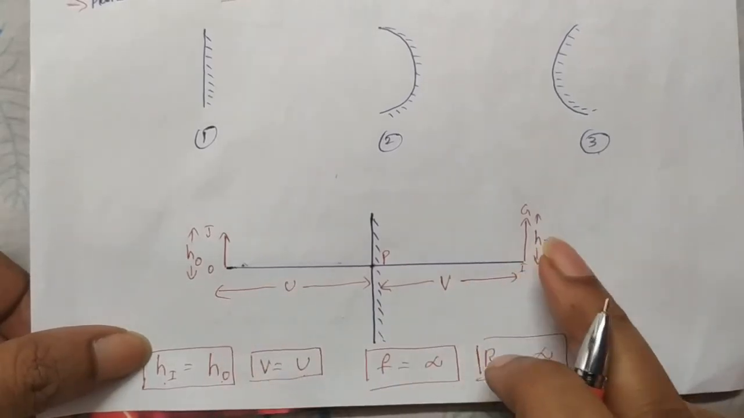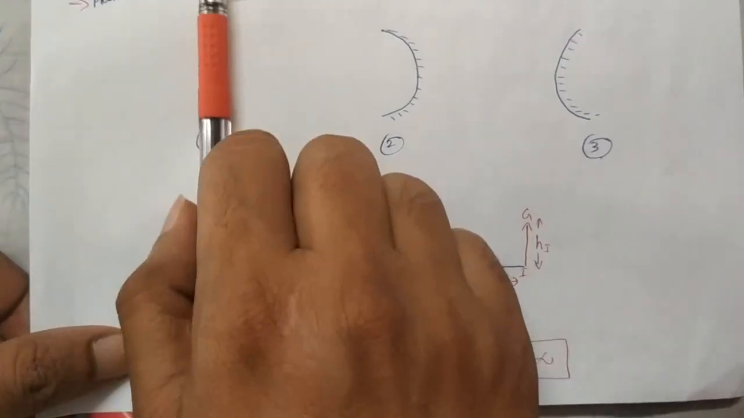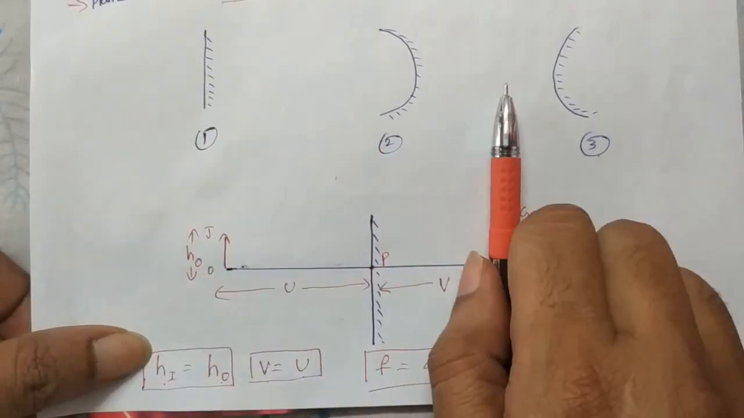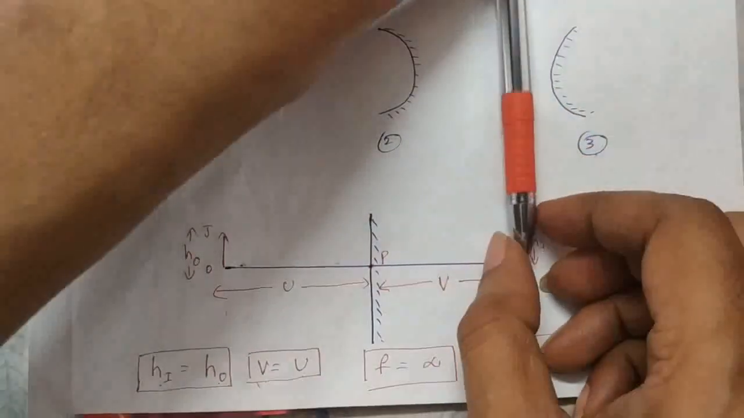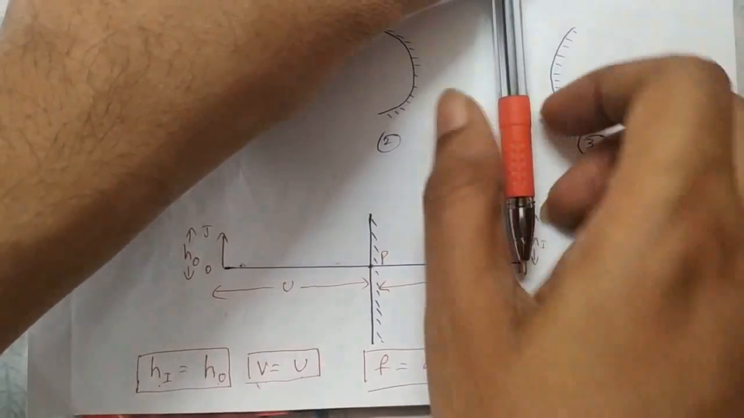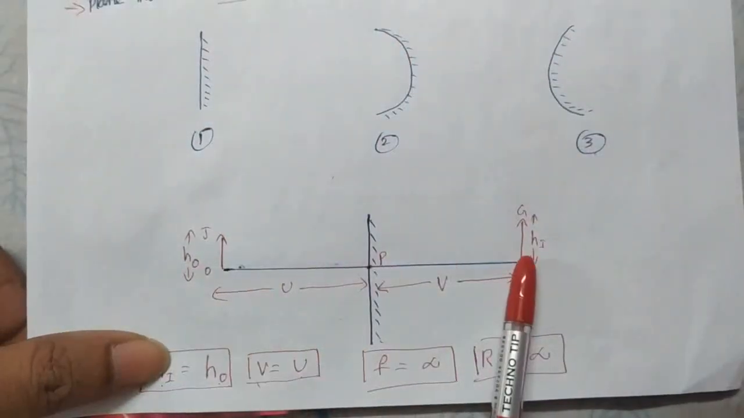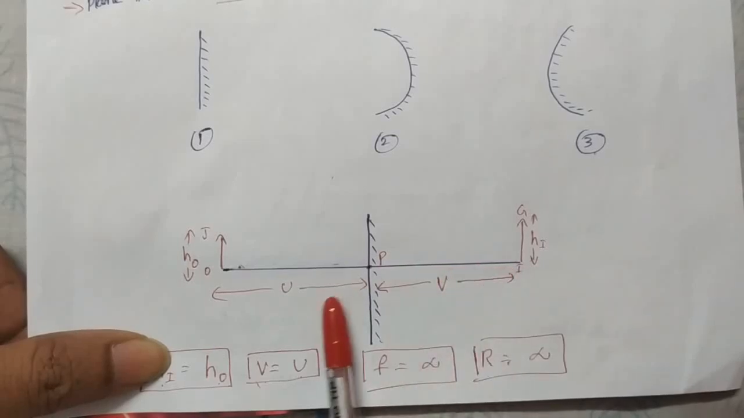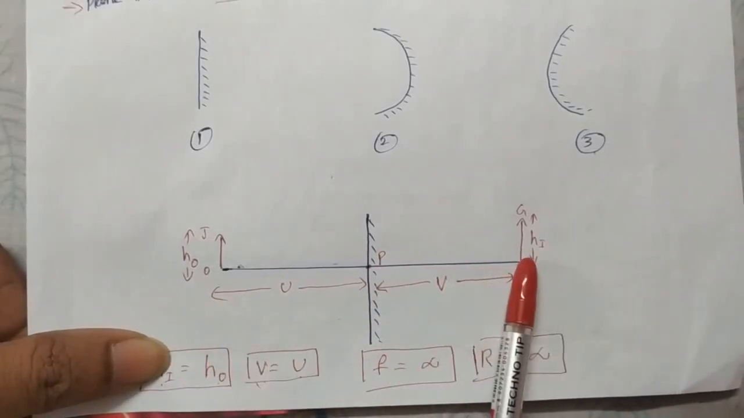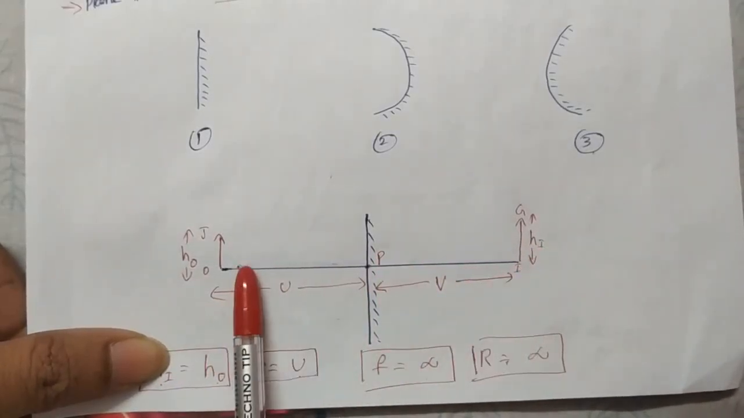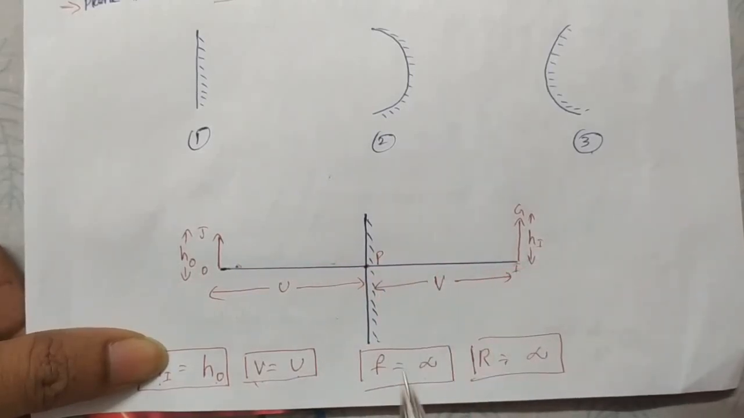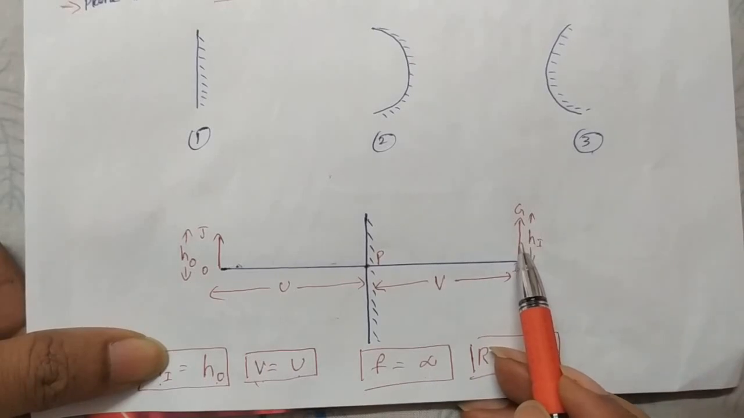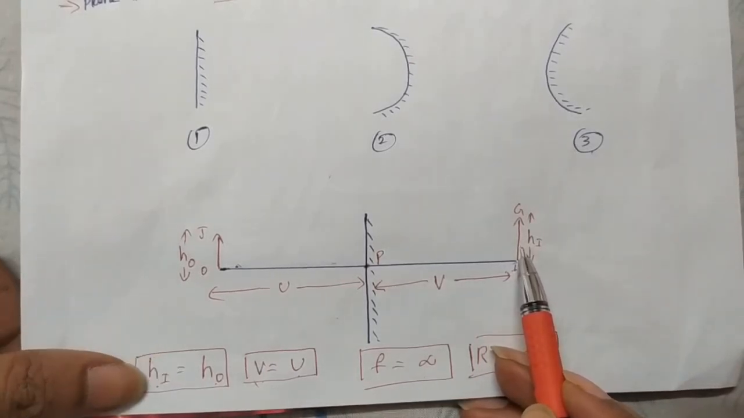And it always forms an erect, upright image. Suppose the object is like this, and here also it forms like this. In some cases mirrors form reversed images, but a plane mirror forms erect images. So what is the nature of a plane mirror? Same size, same distance and erect images. Virtual image: virtual images means we can see that image through the mirror, but we can't catch it on a screen. So those types of images are called virtual images.